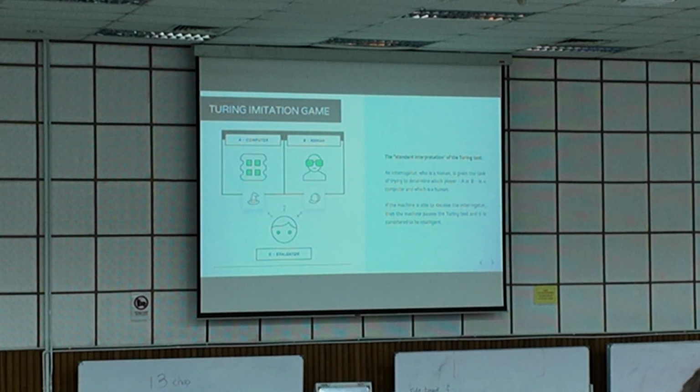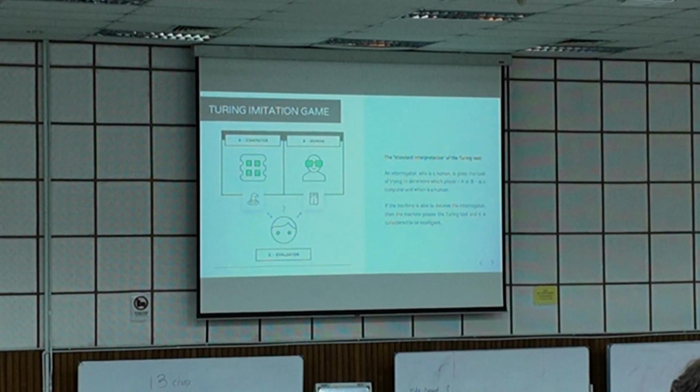The second output is if the evaluator comes up with a conclusion, after a few minutes of conversation, that A feels more like a human. Then we can say this computer passed the Turing test. Why?